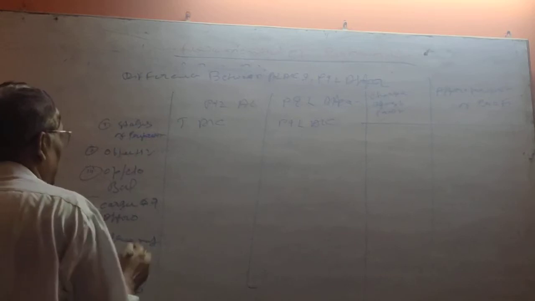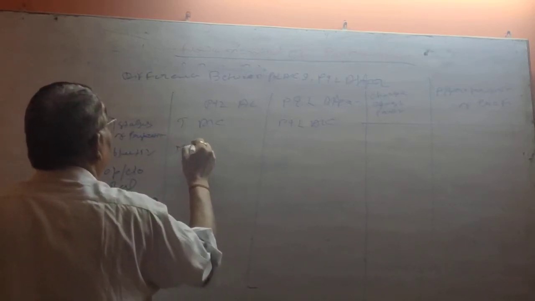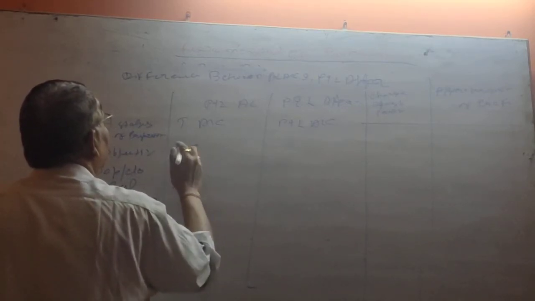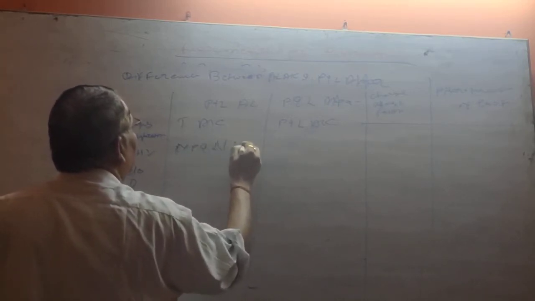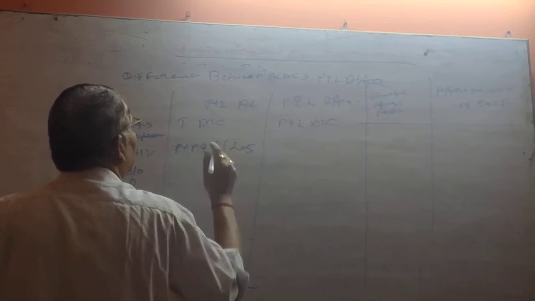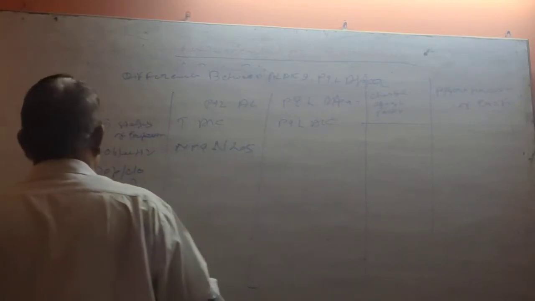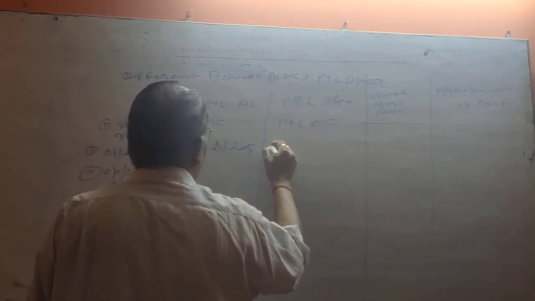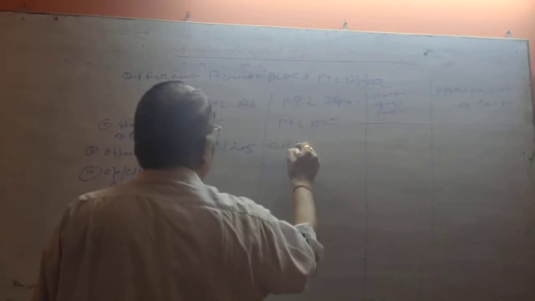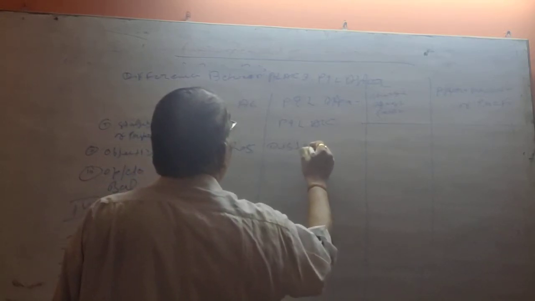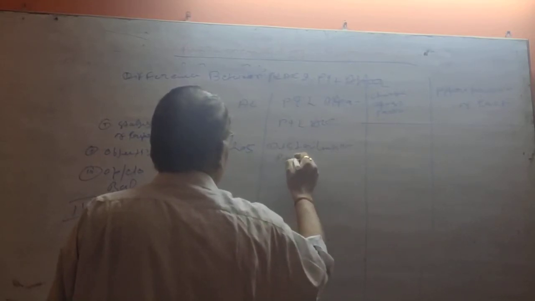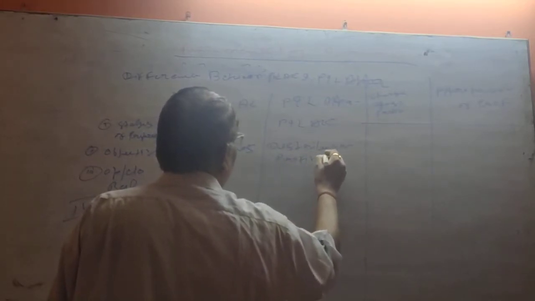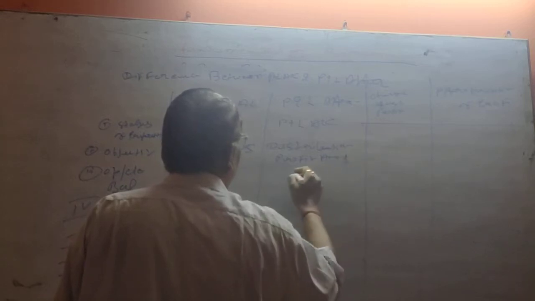Objective: the PL account is to find out net profit or net loss. The objective of the appropriation account is distribution of profit among partners.